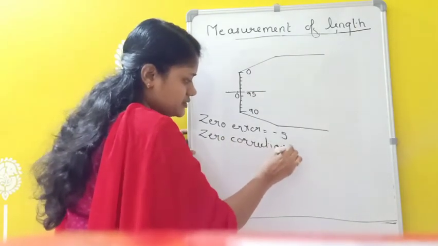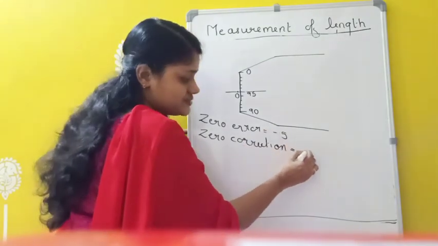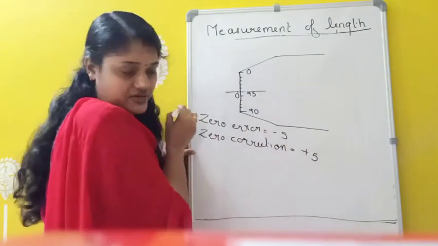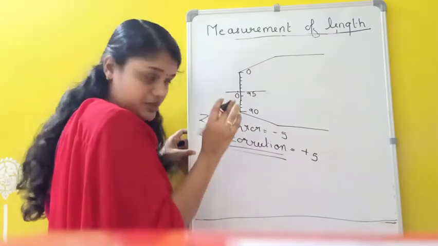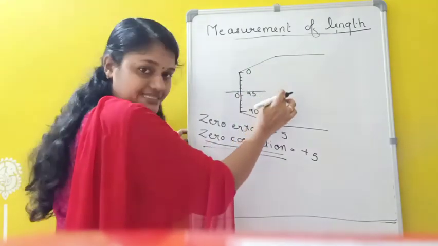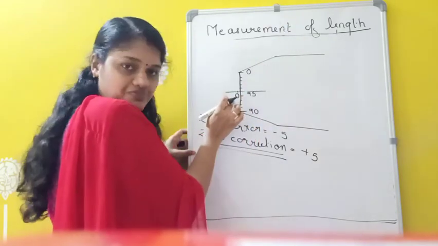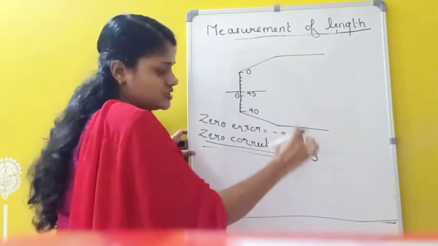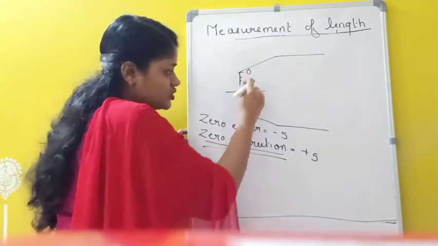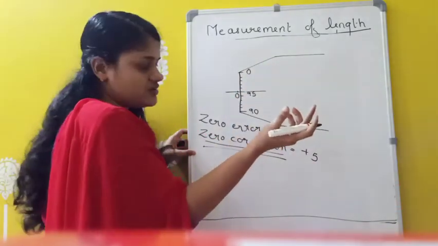And 0 correction means just opposite. Which one? Plus 5. So 0 correction is plus 5. Actually for measurement we need 0 correction only. So we have to remember whenever 0 of the head scale is above the 0 of the pitch scale, then 0 correction is always positive, plus however many divisions are here. So plus 5. If both the zeros are coinciding, there is no error. 0 error will be 0 only.